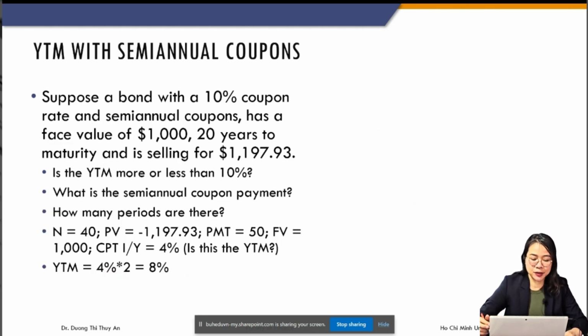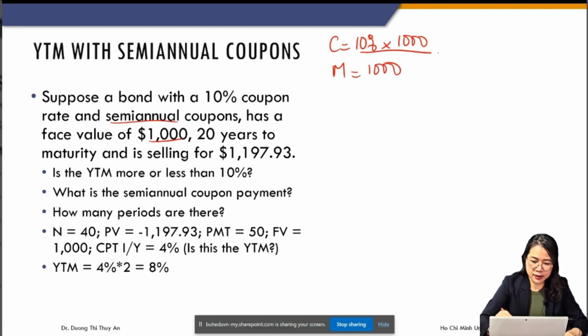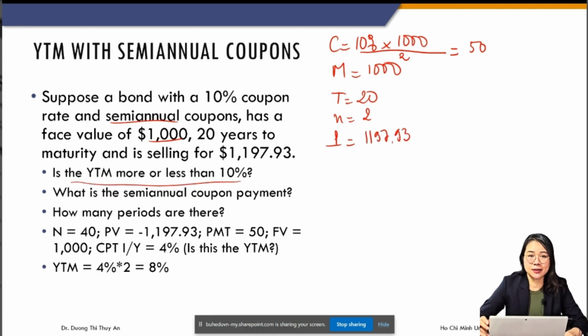The YTM with semi-annual coupon. Okay, let's summarize the question. M is 1,000 and they say they pay semi-annual coupon, so we have to divide this number by 2. So this one means 50. N is 20 and this is the price. Either YTM is more or less than 10%.